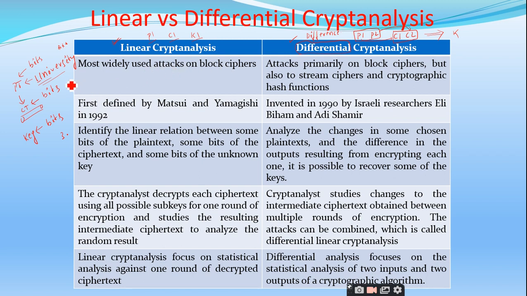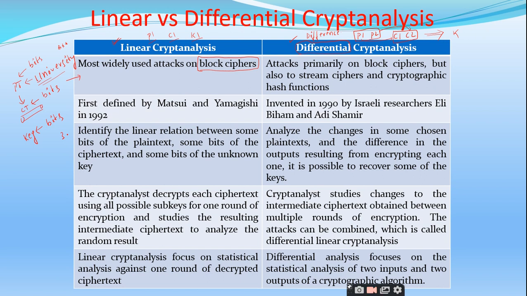After that, look at this first point. So the linear cryptanalysis is most widely used attacks on only block ciphers. So what are the two categories of modern symmetric ciphers? Block and stream, sir. Super.